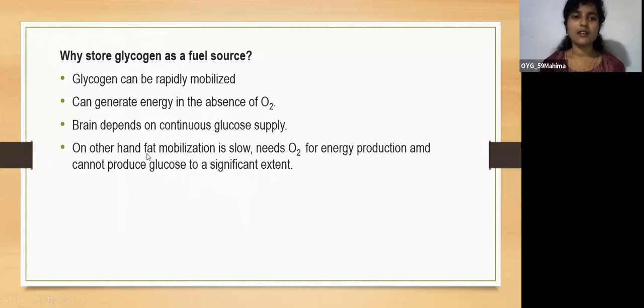On the other hand, fat mobilization is very slow and it needs oxygen for energy production, and it cannot be converted to glucose to a significant extent. That's why glycogen is the fuel source and not fat.